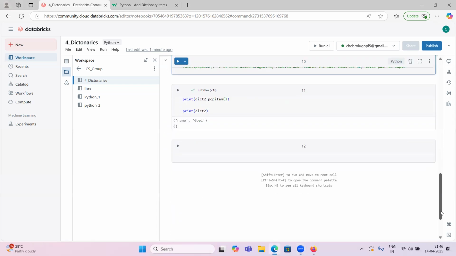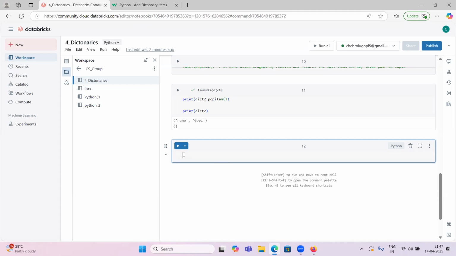Okay. These are the basics about dictionary, guys. We have seen how to get values, how to get keys, and how to get items, and how we can add items, modify items, and delete items. If you want to know much more about this, you can go through W3Schools and read, or else you can practice. Now I will explain.